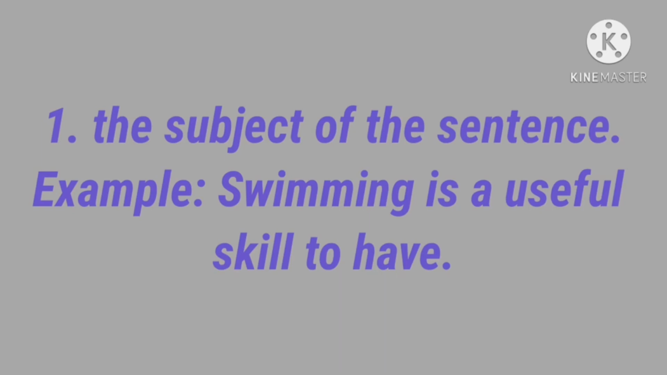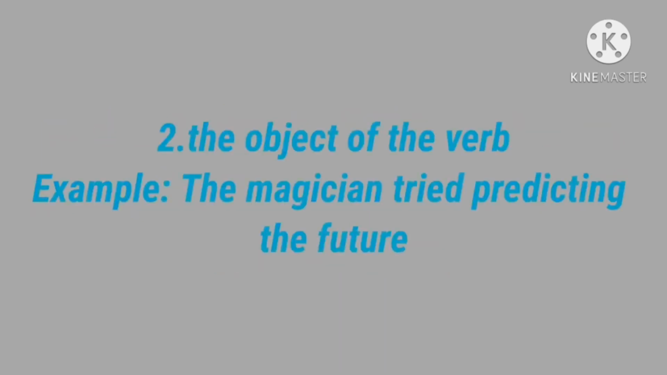Next usage, the object of the verb. A gerund can be used as the object of the verb. Example, the magician tried predicting the future. So here verb tried, gerund predicting, predict verb ing, so predicting the future.